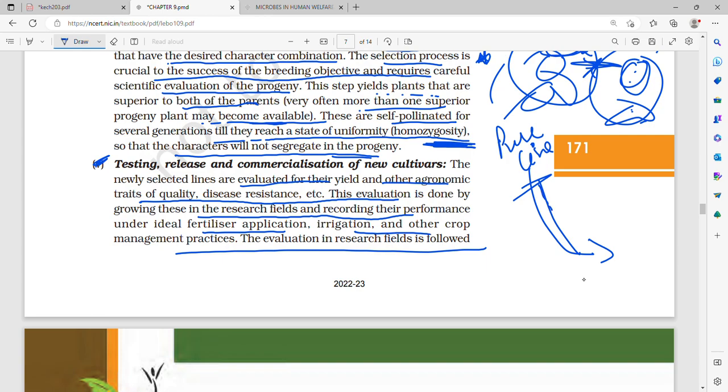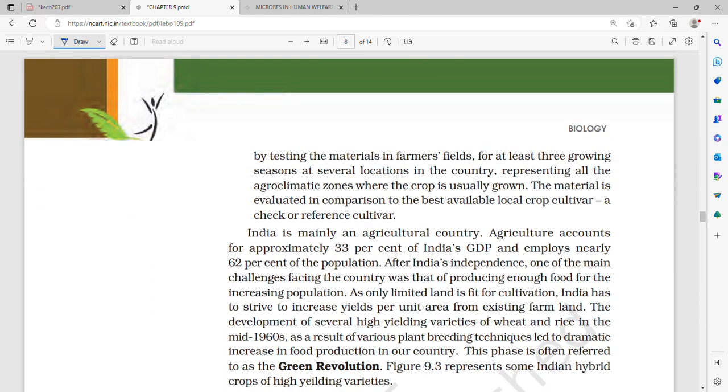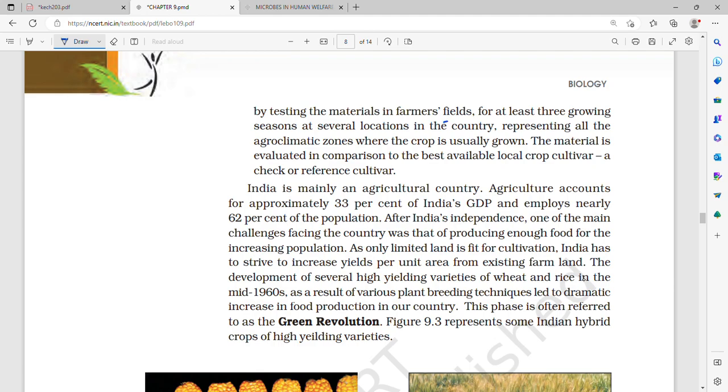So now, is the entire line agronomically useful? Do they actually increase the yield, or are they disease resistant? So we evaluate and record their performance under ideal fertilizer application, irrigation and other crop management practices. Then evaluation in the research field is followed by testing the material in the farmer's field. First we test in the researcher's field, then in the farmer's field for at least 3 growing seasons at several locations